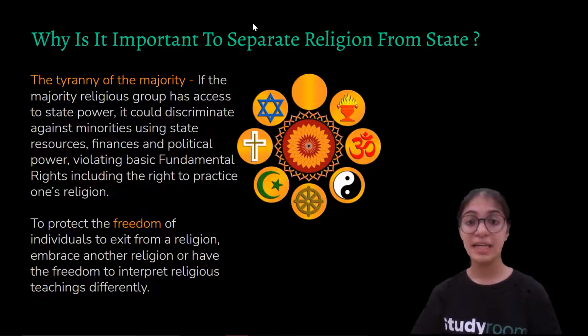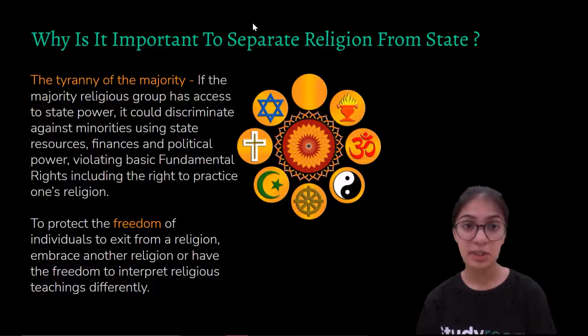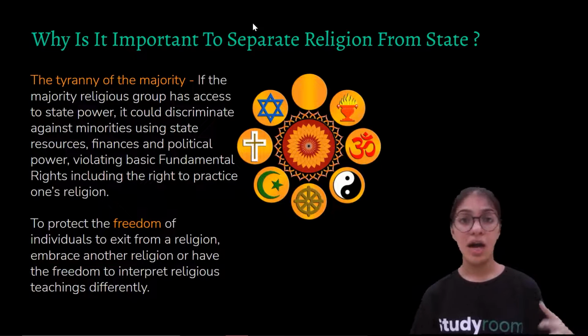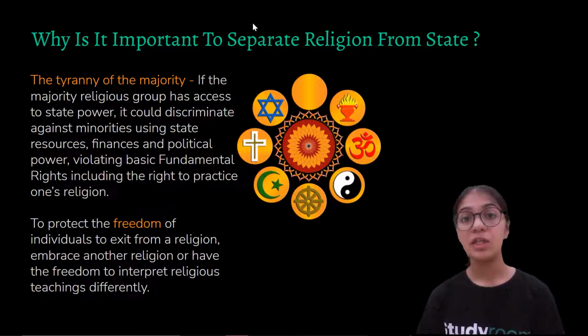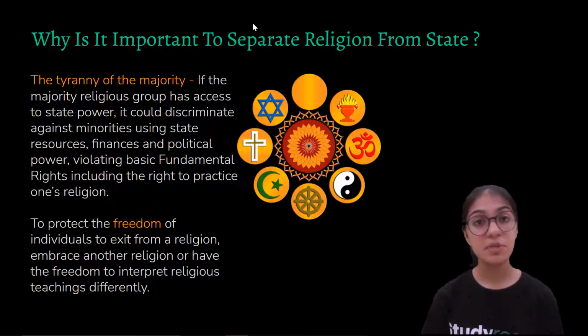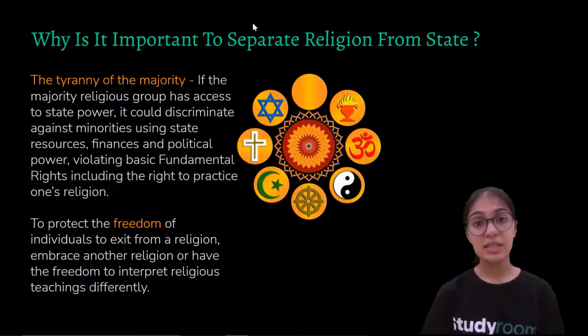But let's understand thoroughly why secularism is important in a country. As we understood in the previous examples, in case there is an absence of secularism, the other religious communities are discriminated, they are not given equal rights, they are even ill-treated to a level that they are being killed. So why does this happen?